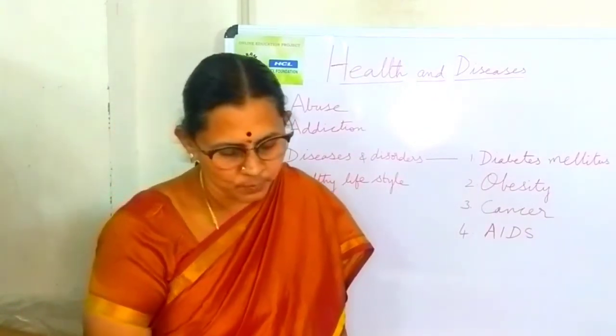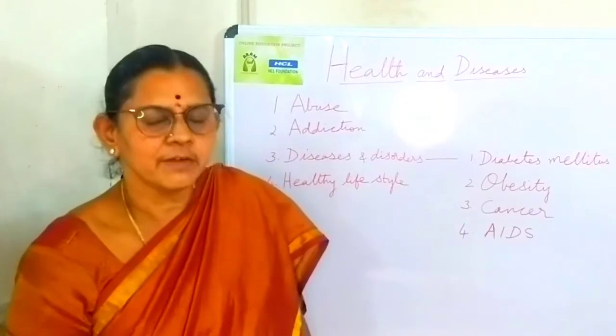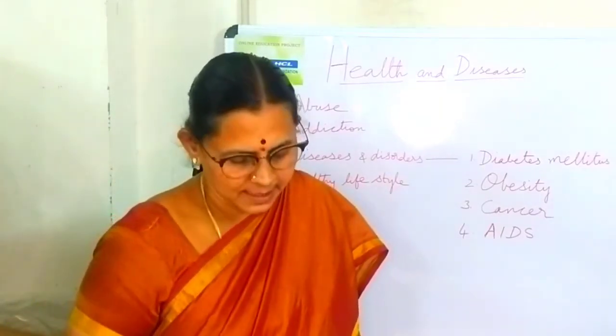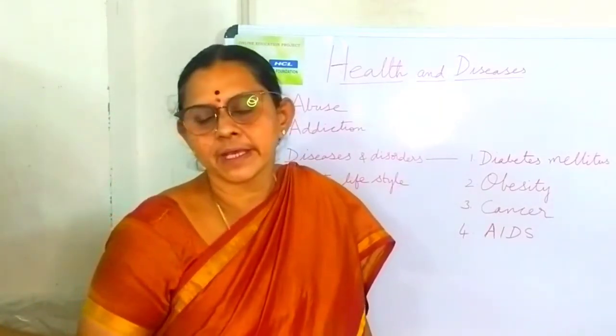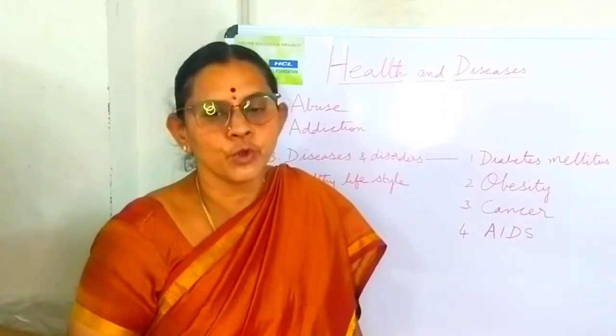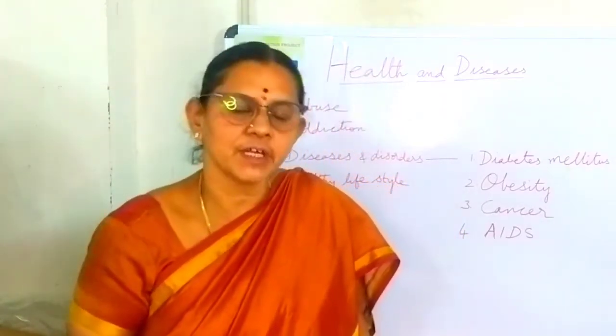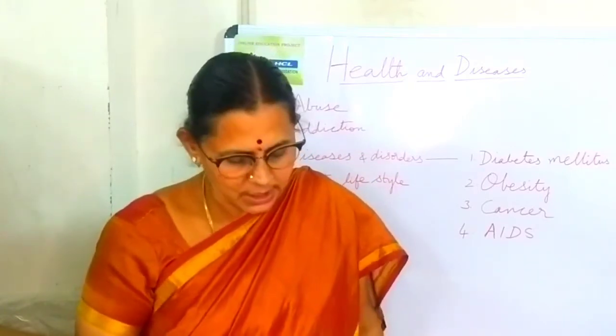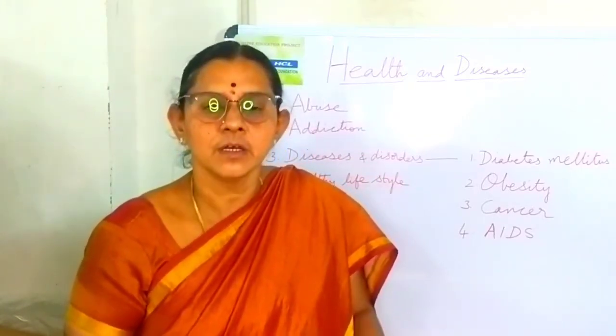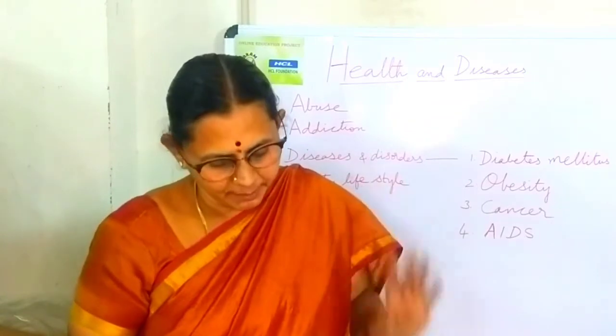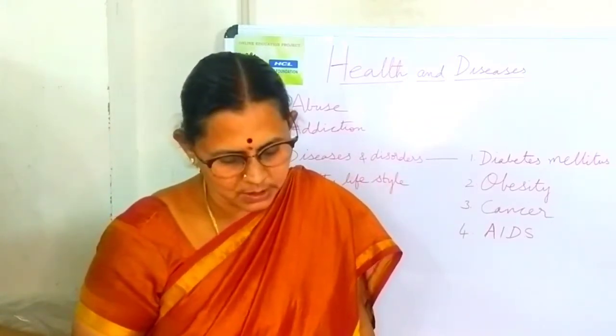about AIDS, acquired immunodeficiency syndrome. We have learnt a lot even in our lower classes. It is caused by a virus called human immunodeficiency virus. What it does is it affects and destroys our immune system, suppressing our body's disease fighting mechanism. That is the immune system's work.